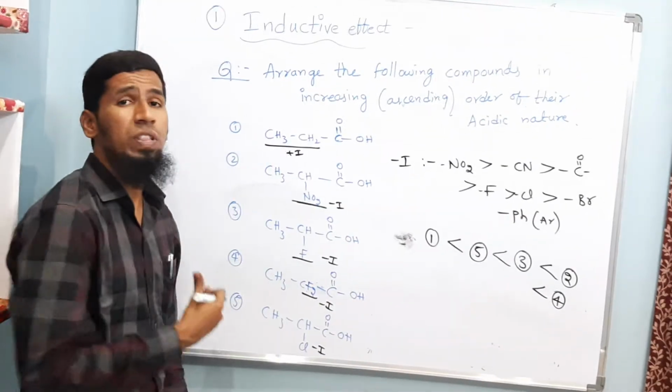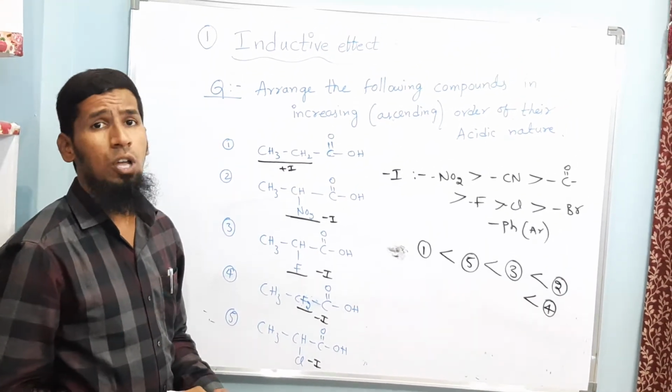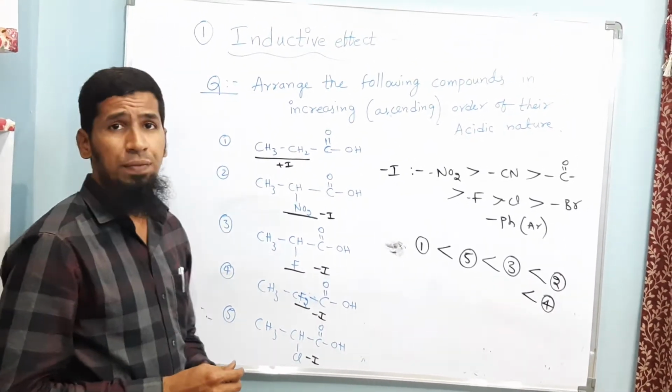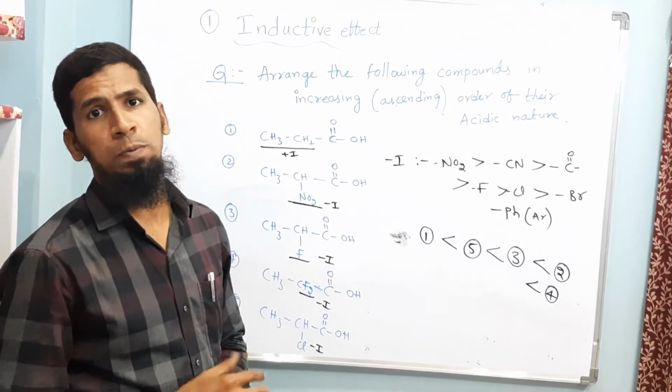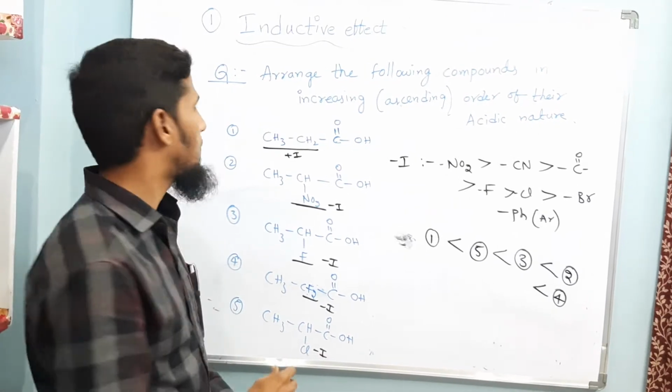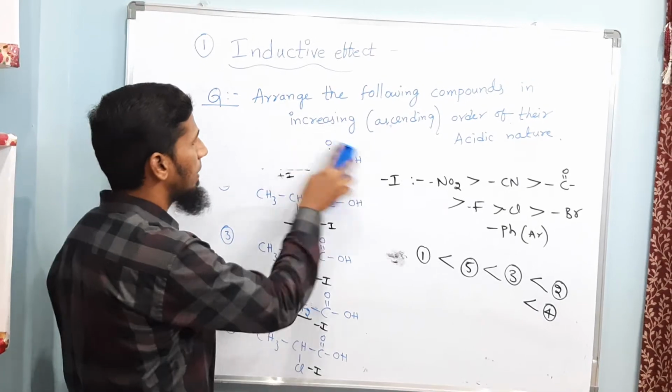So here I have given you examples with respect to electron withdrawing groups. There are different electron withdrawing groups. Now let us take one more question with respect to the position or distance of electron withdrawing groups from the carboxylic acid functional group. So hope you understood this example.